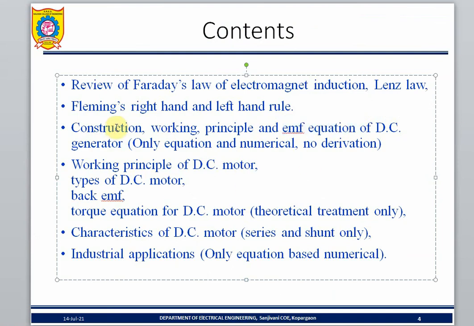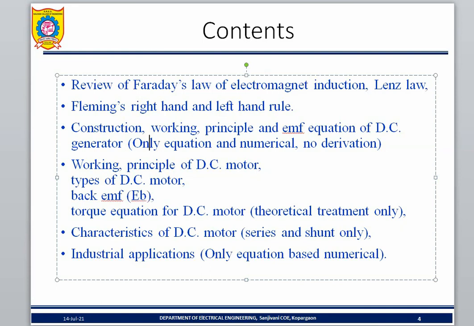Then construction, I am going to tell you, is common for DC motor and DC generator. The next one you will look at is the working and principle of the DC motor. So far we have discussed the DC generator. Next, DC motor working principles. Another one is the types of DC motor. Back EMF. What is the back EMF? That's why I said just now, Eb is equal to ΦZNP divided by 60A.